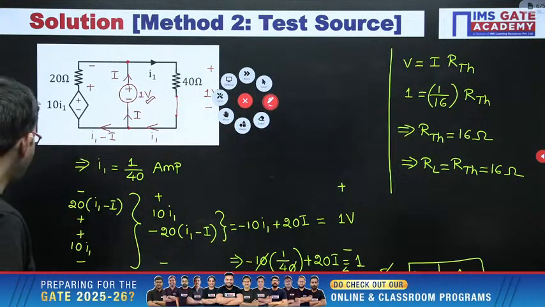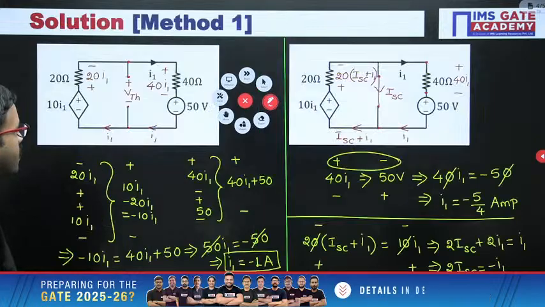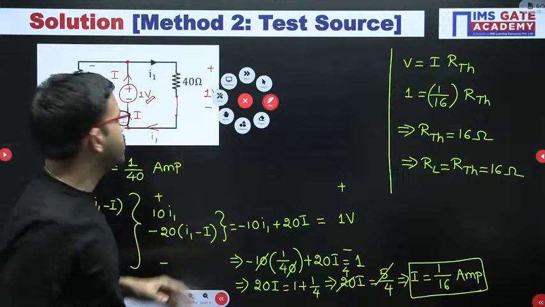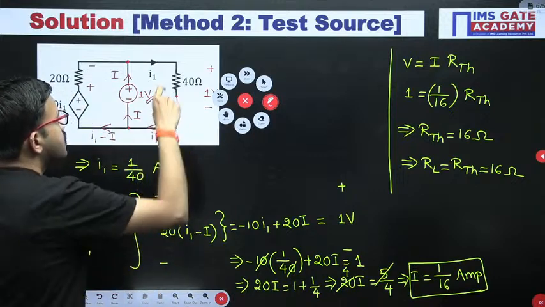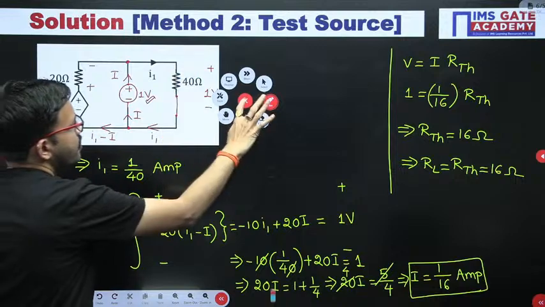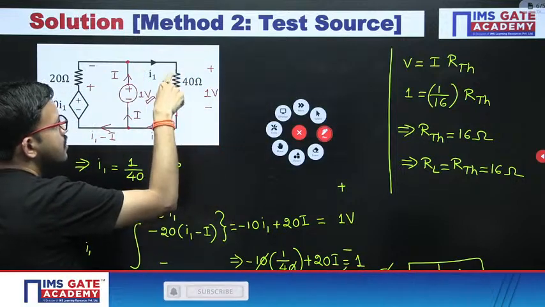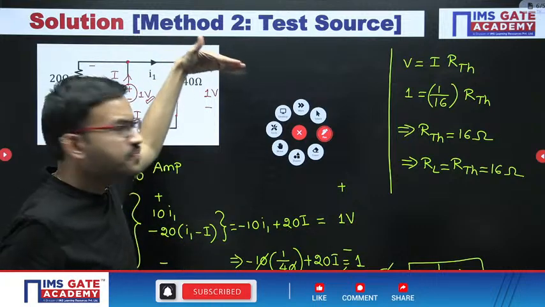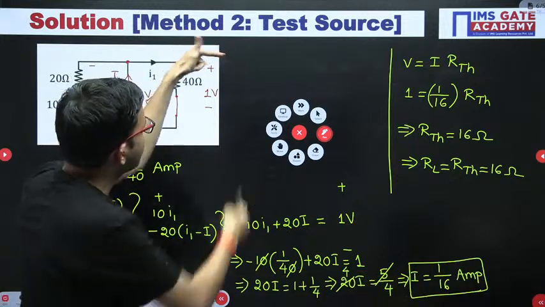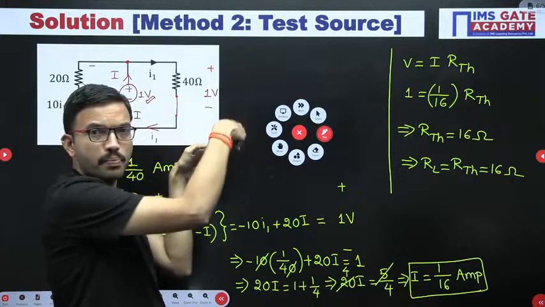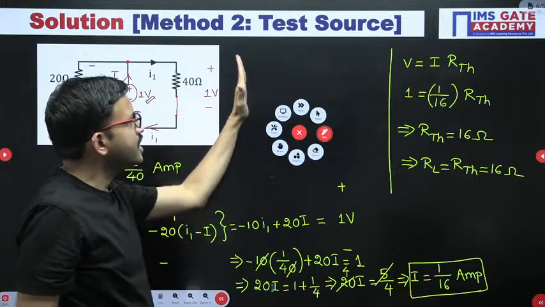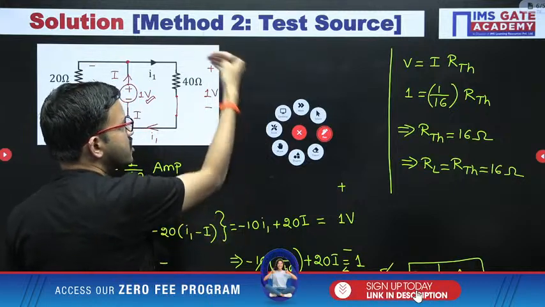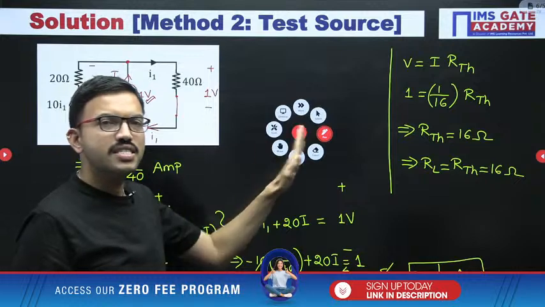It is very simple. You can observe here only. Suppose, for example, after this you are having a 20 ohm resistor. Suppose here the terminals are open. In this case you can connect a 1 ampere source. So what will happen? This 1 ampere source and 20 ohm resistor are connected in series. In series the same current will flow.